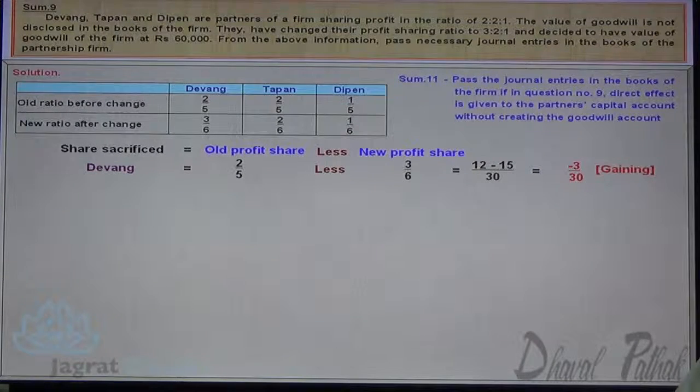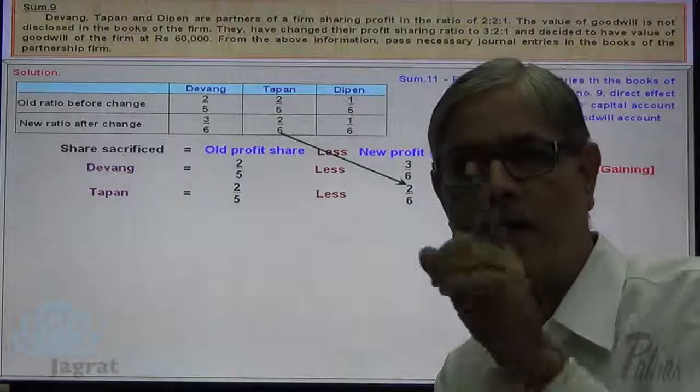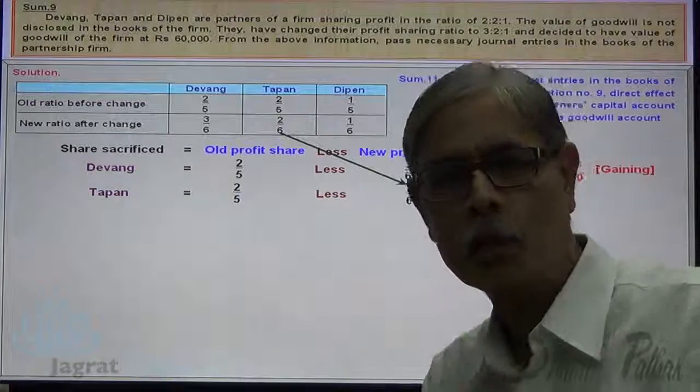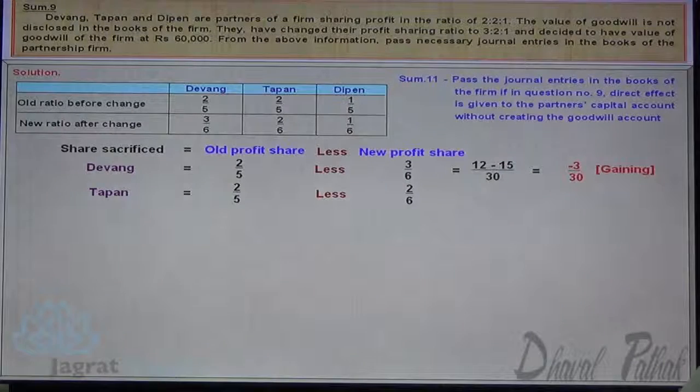Now same way I want to work out the sacrifice of another partner, that is Tapan. His old share in profit is 2 by 5, less new share 2 by 6. 6 2s are 12 minus 5 2s are 10. 12 minus 10, 2. 2 divided by 30 is the sacrifice.